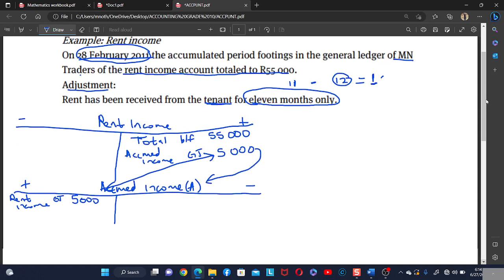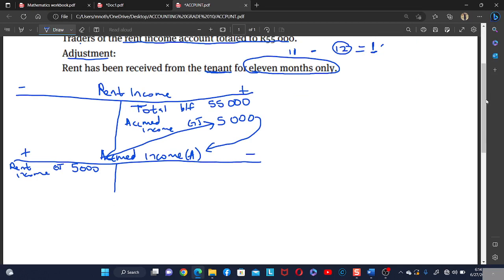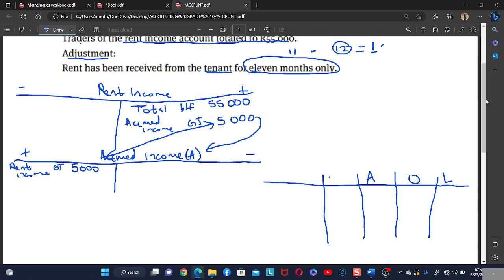Now, I want us to come and do this in the accounting equation to see how this is going to affect the accounting equation. So this is the liability. So it's the owner's equity. It's the asset. And then let's just write here amount. Okay, so this is credited account and debited account.